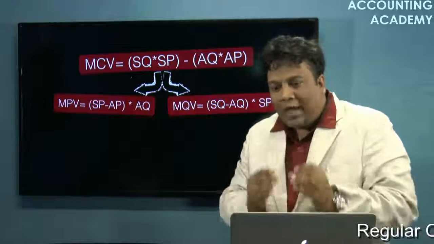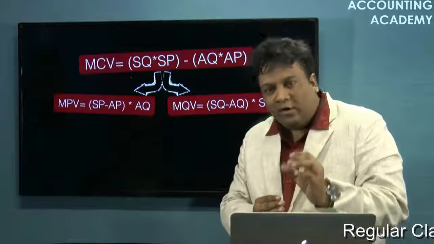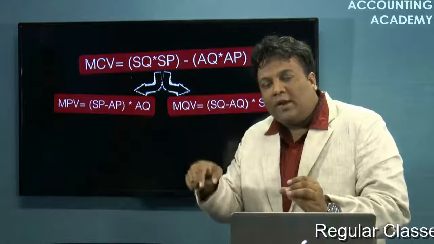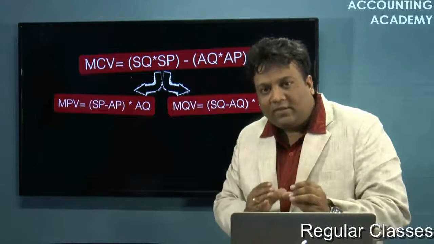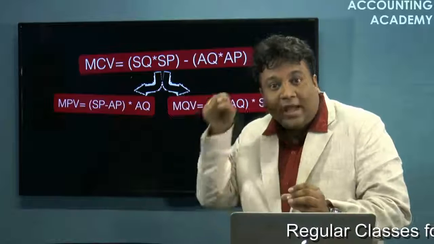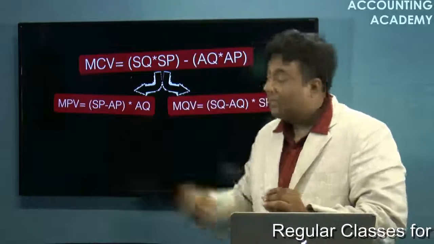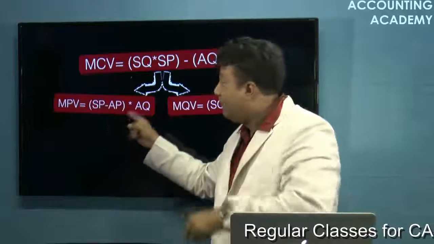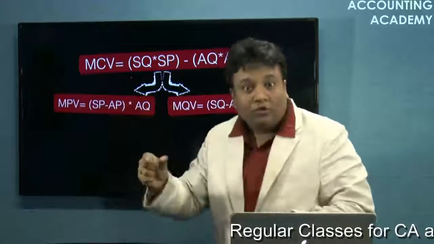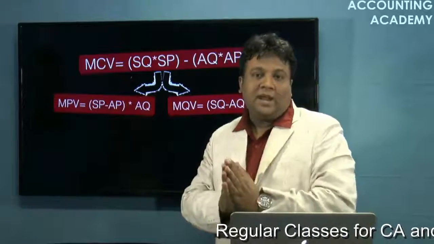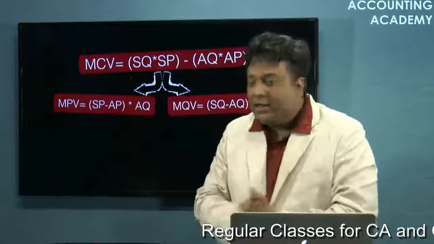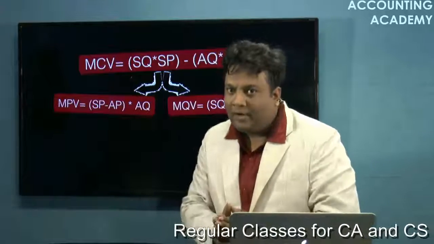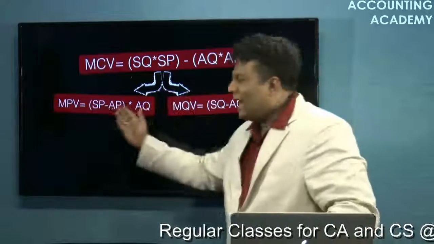So now you actually spent 10 rupees more on how much quantity? The quantity that you planned or the quantity that you have actually purchased? Obviously, you're spending this money on the actual quantity purchased. That's why standard price minus actual price, the variance, is multiplied by the actual quantity. This will tell me how much more I spent because of this excess price. I hope I have made myself very clear. So this is how we calculate the price variance.